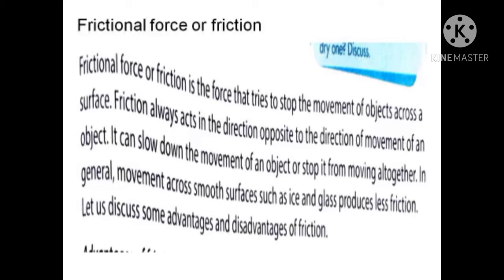But at the same time, if you try to skate on a smooth surface, you will not get a proper balance on yourself. That is again called lack of friction. The friction is less on a smooth surface, and the friction is more on a rough surface. Is that clear?